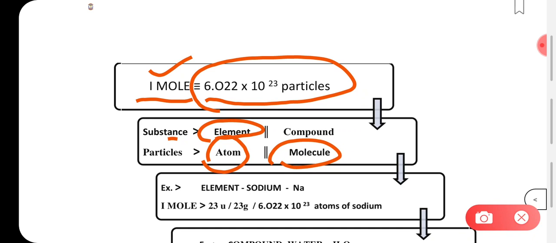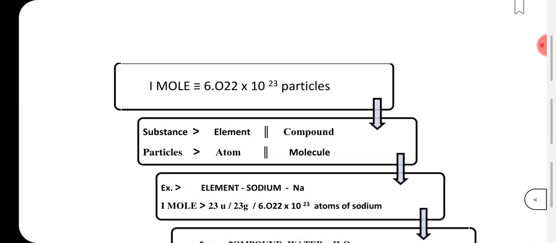If it is a molecule, then we call that a compound. So 1 mole of any substance will have Avogadro number of atoms or molecules, that is 6.022 into 10 power 23 particles.